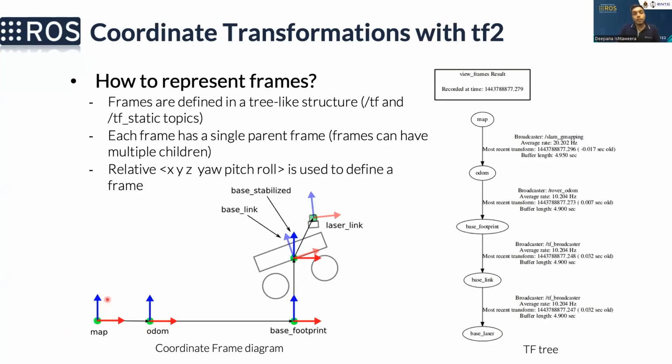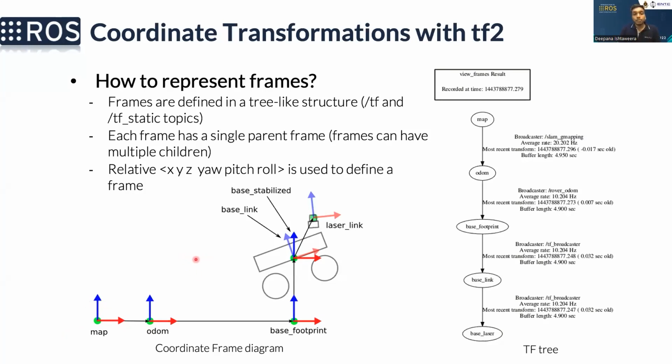So in ROS, we define these coordinates in a tree-like structure. That means each frame has a parent, and a parent frame can have different children. But a single frame can only have one parent. So that's why it's like a tree structure.